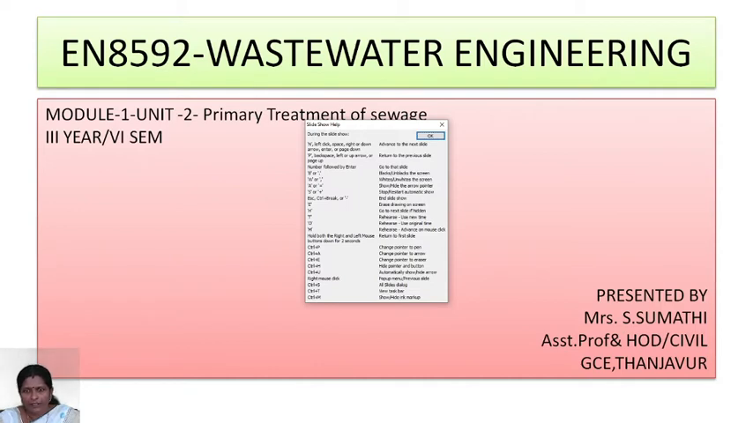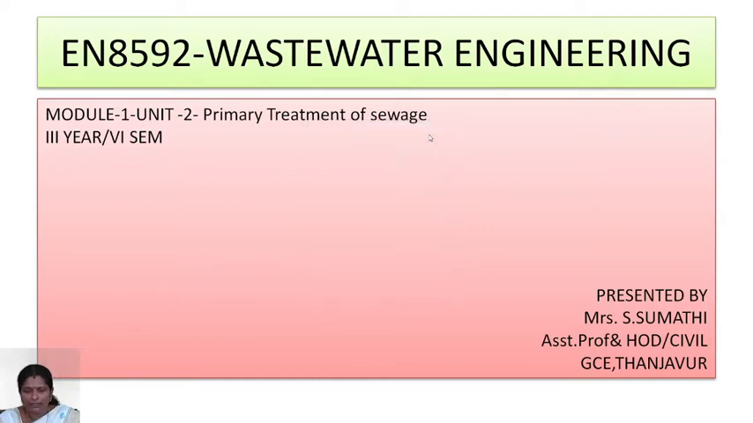In wastewater engineering, now we discuss unit 2. We already discussed unit 1, in which we discussed the characteristics and composition of wastewater, peak runoff estimation, sewage appurtenances, sewer materials, and house drainage system design. Now we continue with unit 2, primary treatment of sewage.